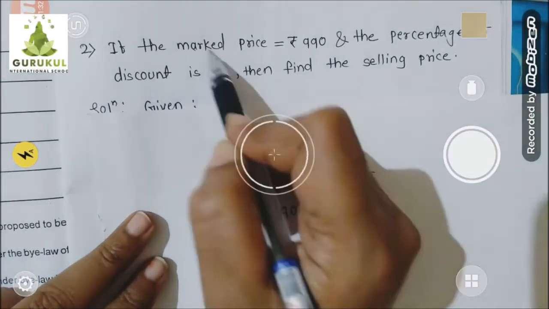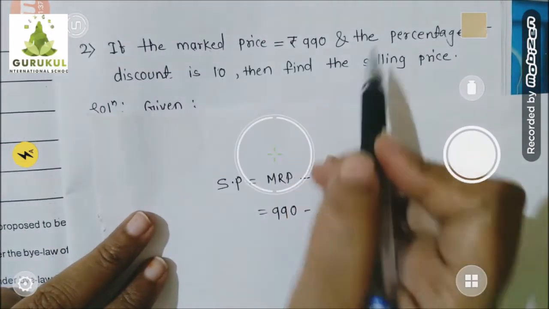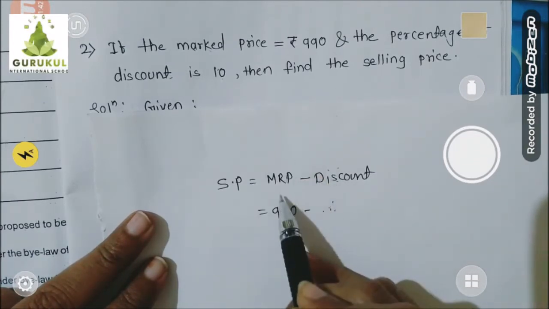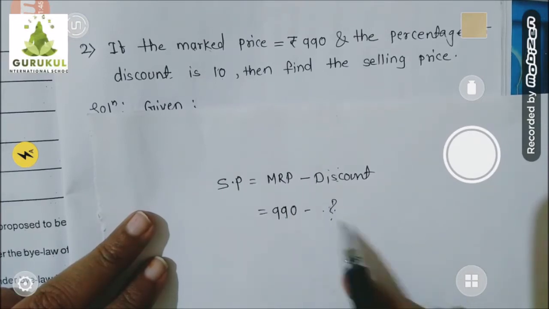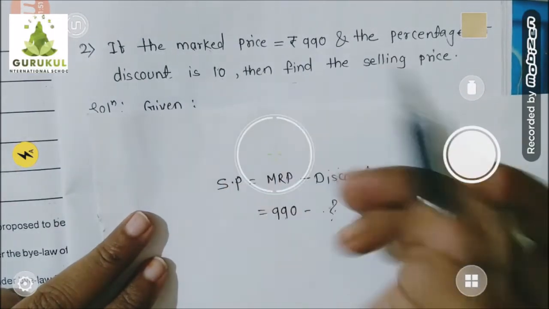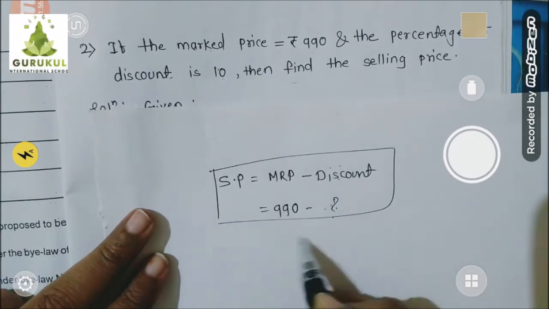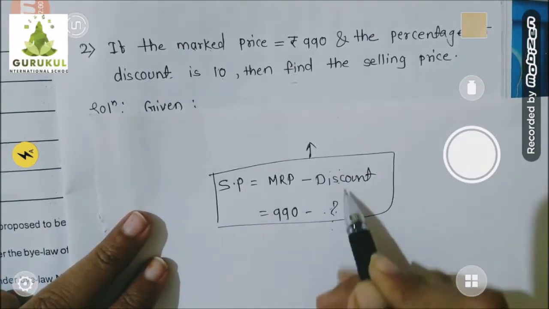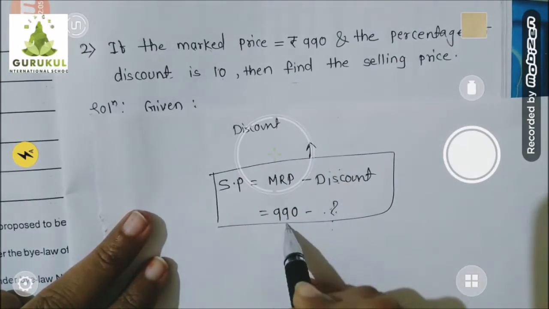So we can't write 10% over here because it is in percentage form. I want the discount in rupees value, and which is given on which mark price? That discount to be given on mark price 990. Such a discount I want over here, which is not available right now with me. It means what? To find out this answer, first I need to find out what? I need to find out first discount, which is given on mark price 990.